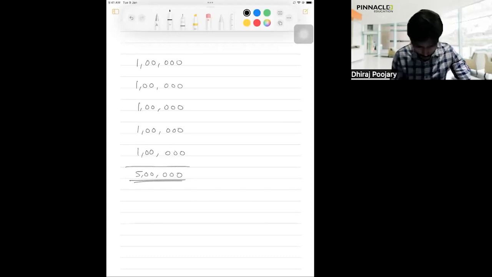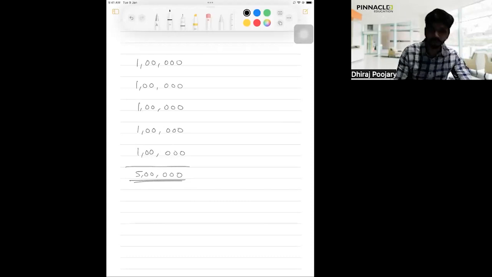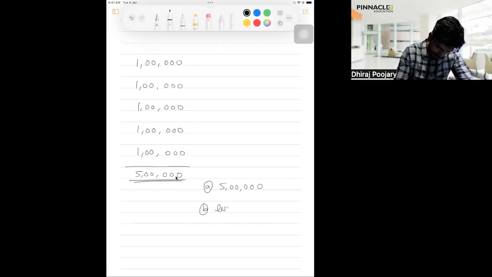5 lakh. Correct? My question to you is, after 5 years, when I go to withdraw my money, considering I have not deposited anything else in between, nor withdrawn anything in between, how much money will be there in the bank? I give you three options. It will be 5 lakh. It will be less than 5 lakh. Or it will be more than 5 lakh.